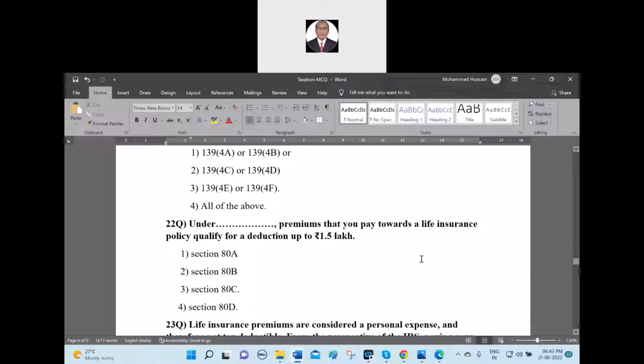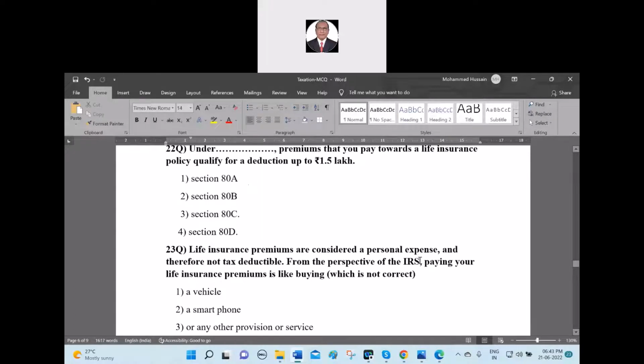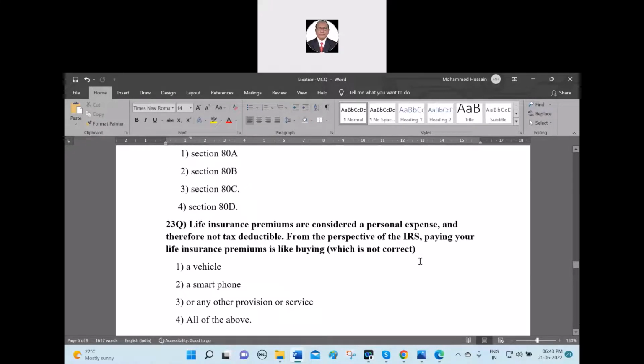The right option is Section 80C. The third option is the right option for the 22nd question. I repeat, 22nd question, the right answer is Section 80C. That is the third option. Okay, next, go to the 23rd question.